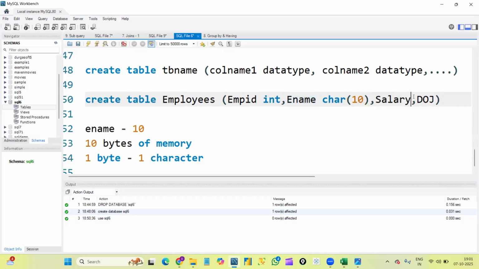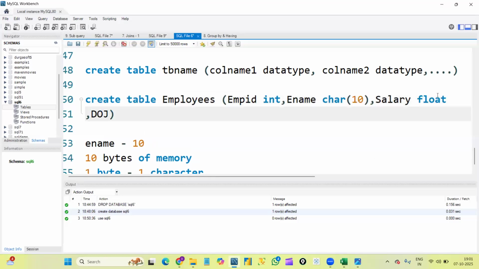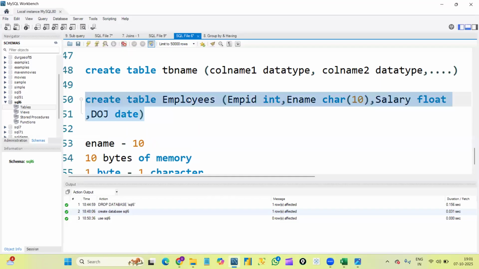Okay, next, salary data type. Sometimes we can expect decimal values also for salary. So I'm just giving float as a data type, because float will accept normal numbers as well as decimal values, right? Next, for date of joining, obviously we will give the date data type. Correct? This is how we will create the table.